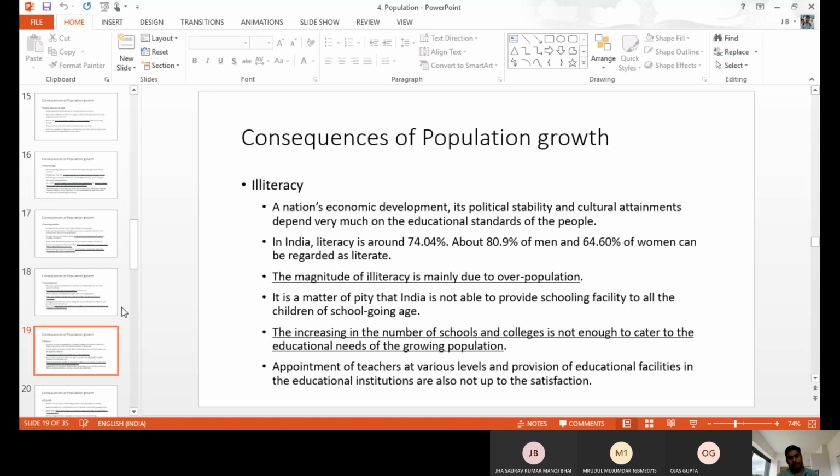And illiteracy also happens because of overpopulation. Some state governments are doing good in providing free education. They start schools in all the villages, even remote areas. But some governments don't have enough money to invest in the field of education.